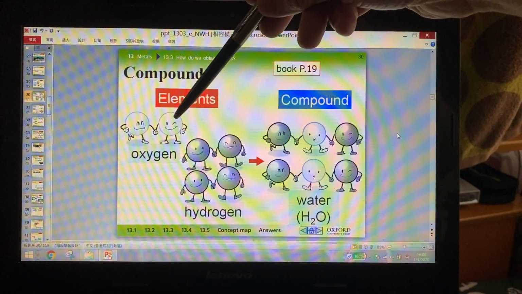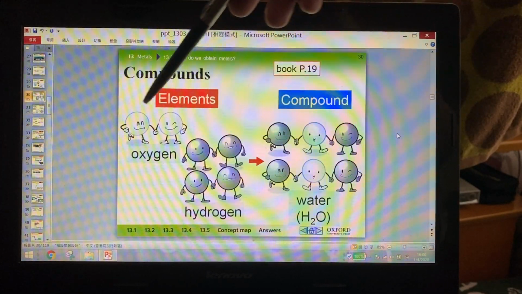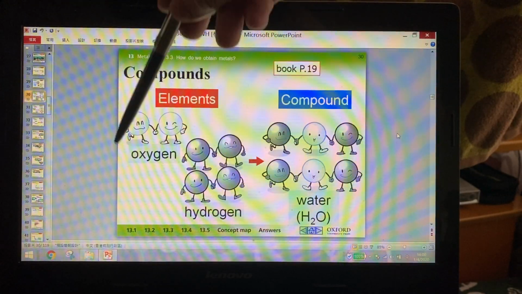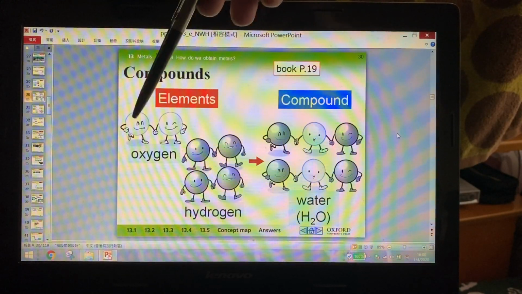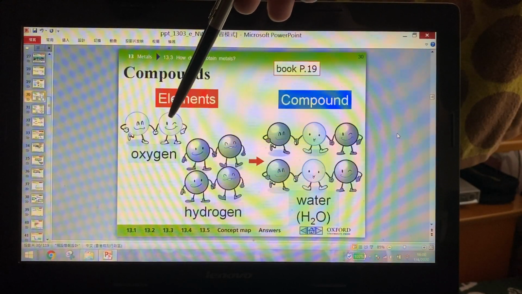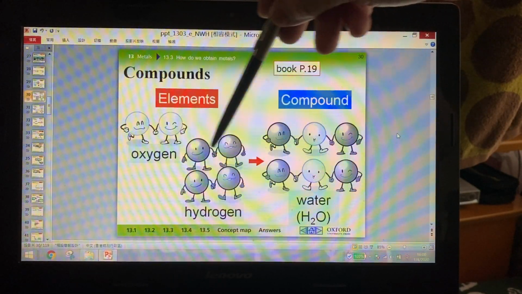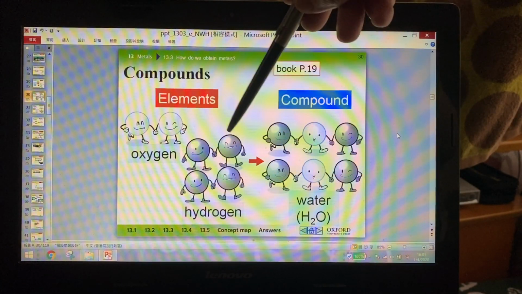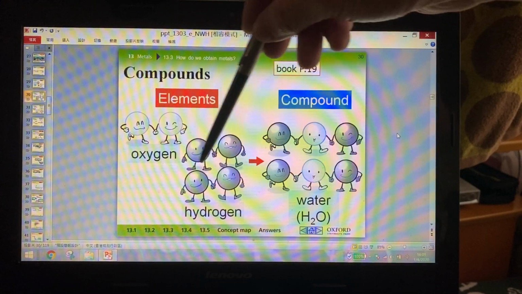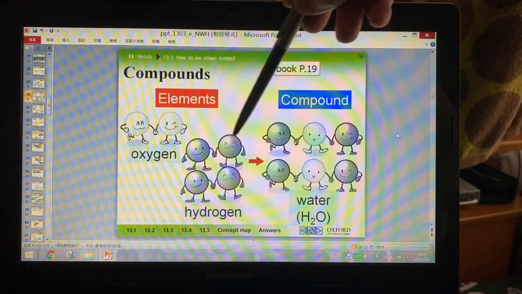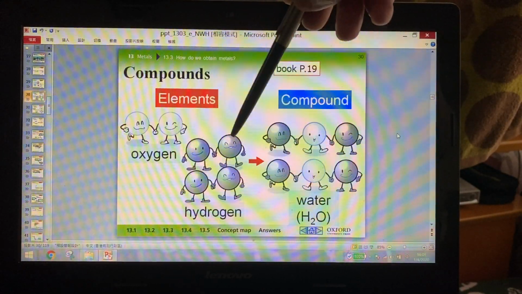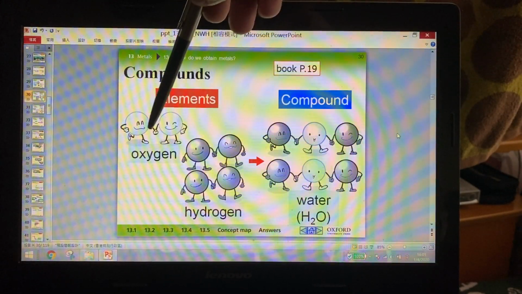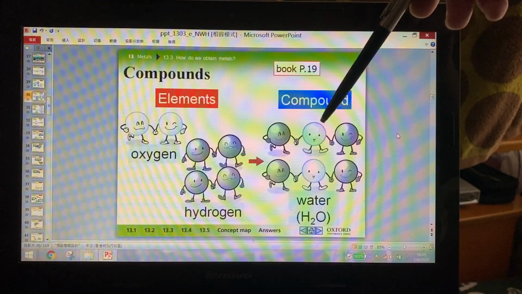This is an oxygen atom. Two oxygen atoms connect together. So this is an oxygen molecule, oxygen gas molecule. Very pure. So oxygen is an element. And this one is hydrogen. Two hydrogen atoms connect together and this is a hydrogen gas molecule. This is very pure and simple. So hydrogen is an element.